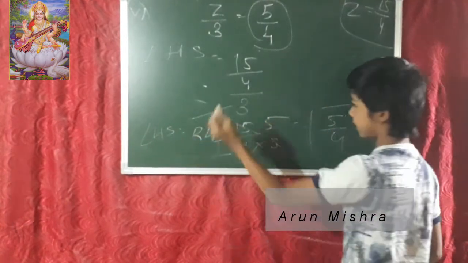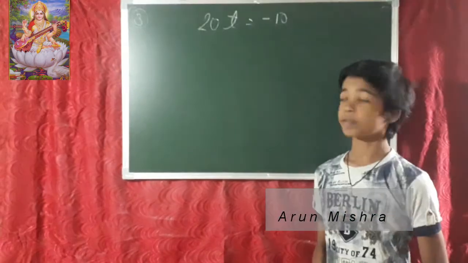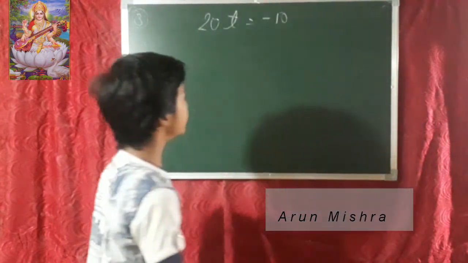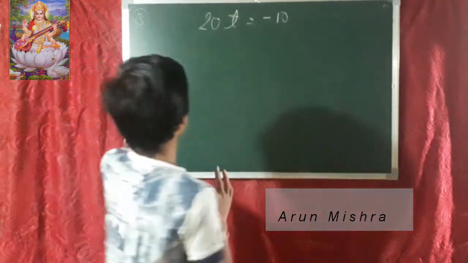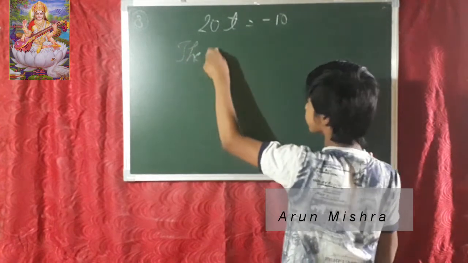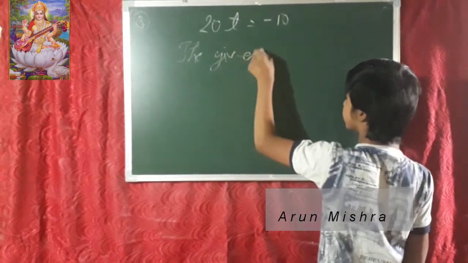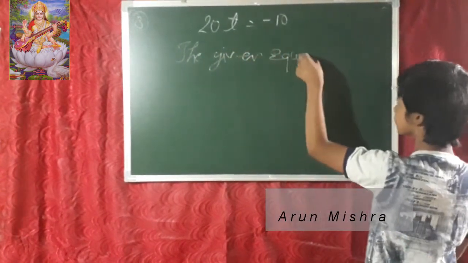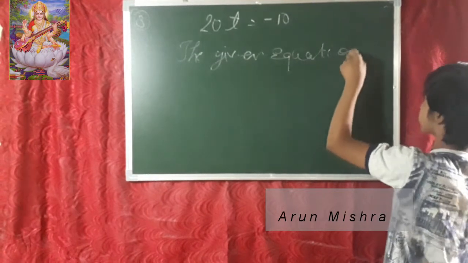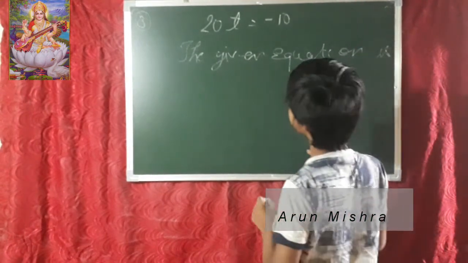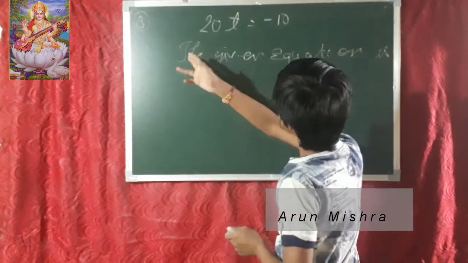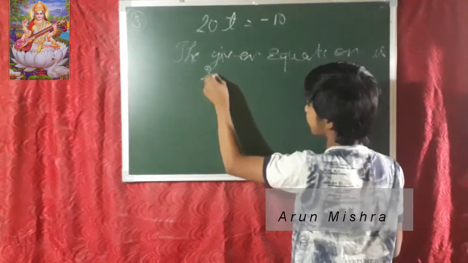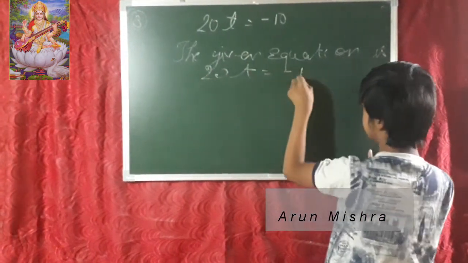The answer is correct. So friends, the given equation is 20t is equals to minus 10. What is our given equation? The given equation is 20t equals to minus 10.